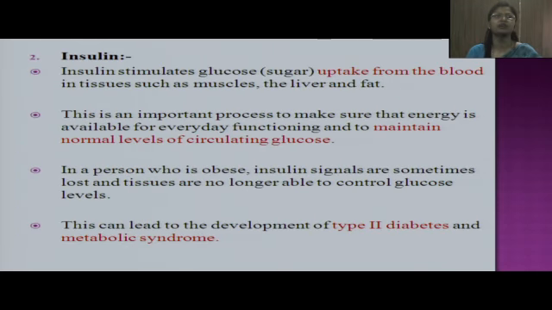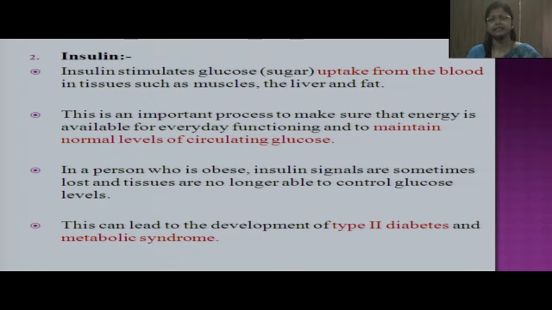Insulin, as we know, is a hypoglycemic hormone which regulates the blood glucose level. It is required for the uptake of glucose from the blood into the cell. This process is important for availability of energy for daily functioning and to maintain normal levels of circulating glucose.